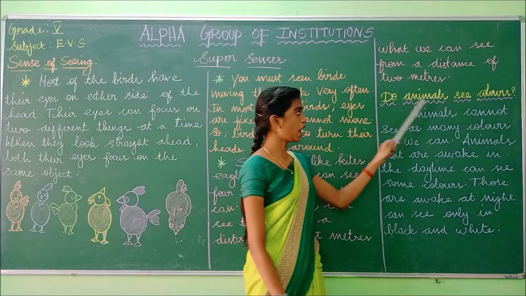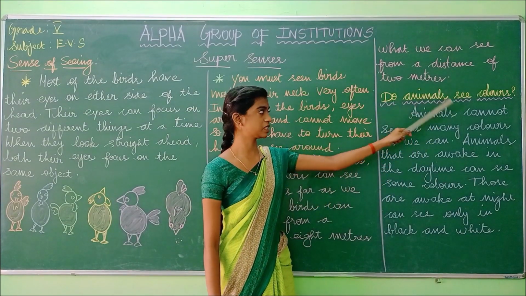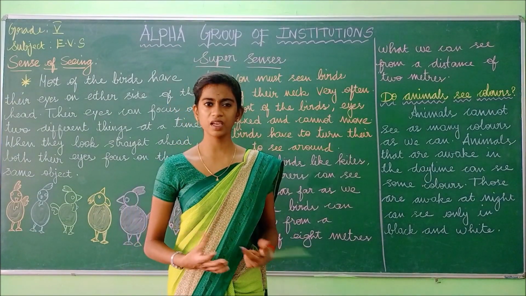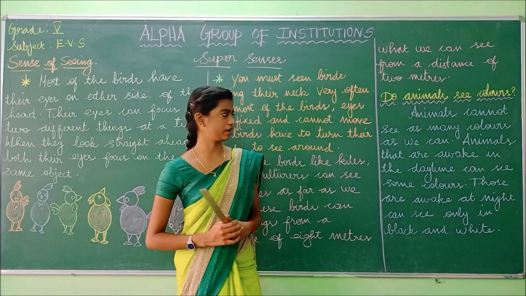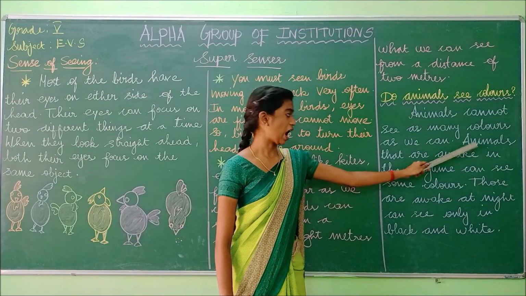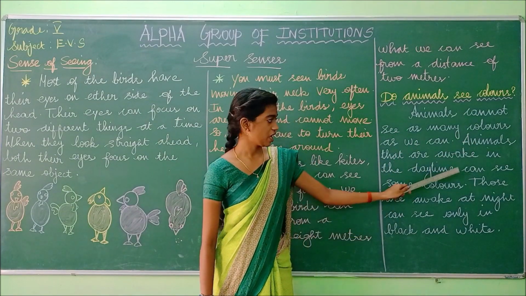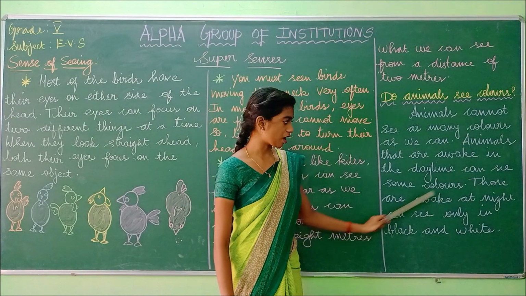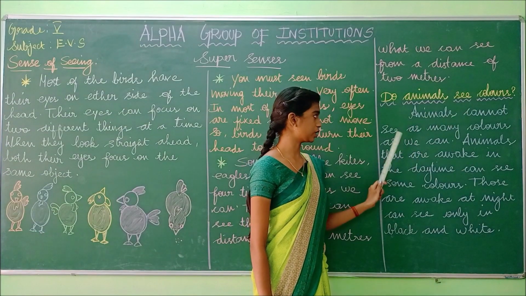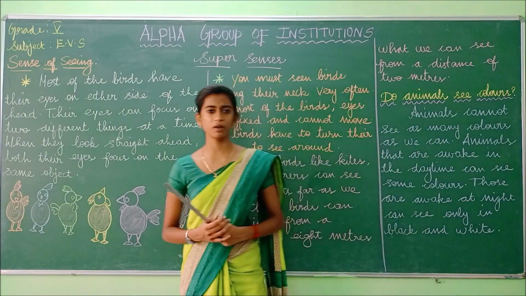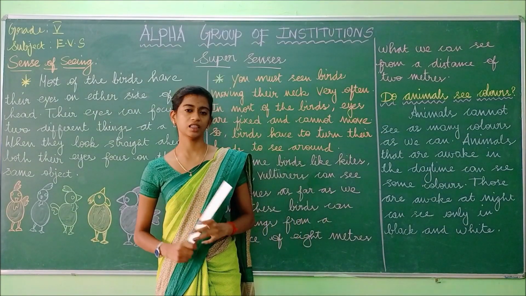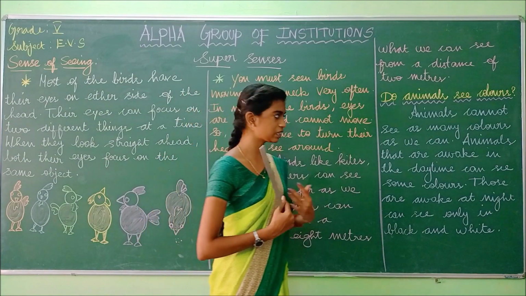Okay, the next one. Do animals see colors? Yes, we can see colors. So like human beings, are animals able to see colors? Now let's see. Animals cannot see as many colors as we can. Animals that are awake in the daytime can see some colors. Those that are awake at night see only in black and white. As human beings, we can see every color that surrounds us, but animals can't see as many colors like us.